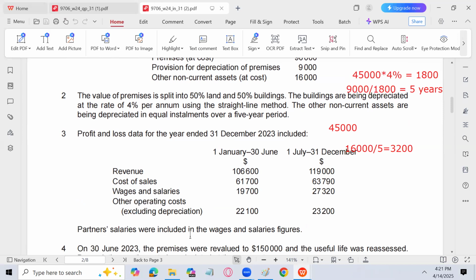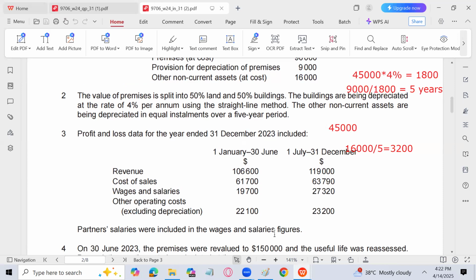Partner salaries were included in the wages and salaries figure, which is actually wrong. Why is it wrong, sir? Because the partner salary should not be part of the income statement or expenses.